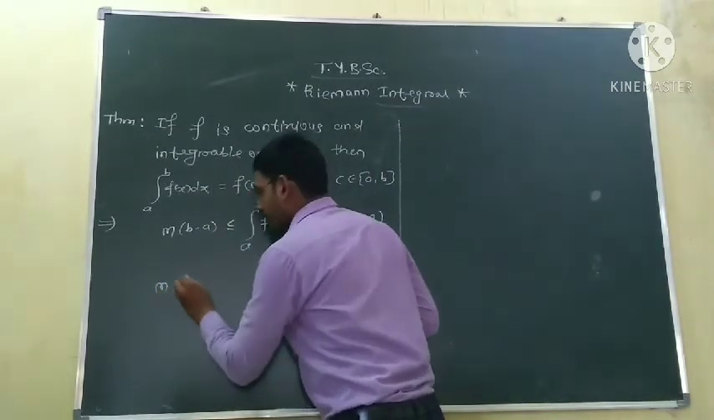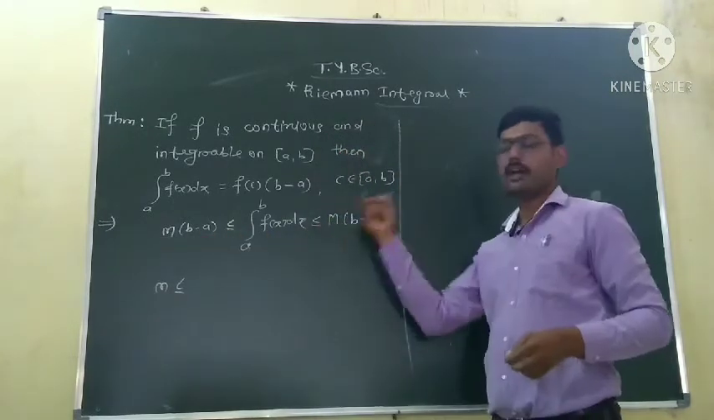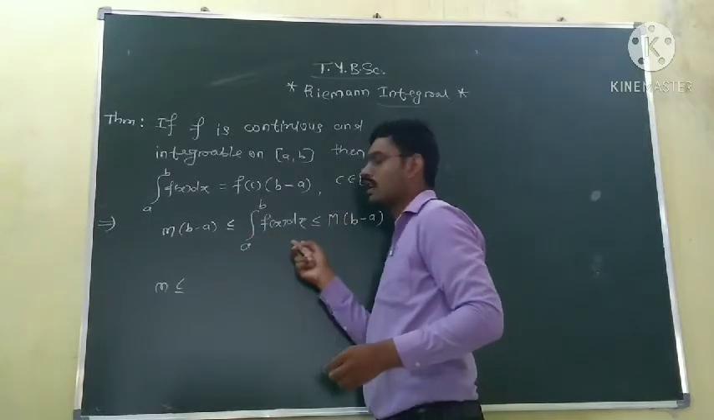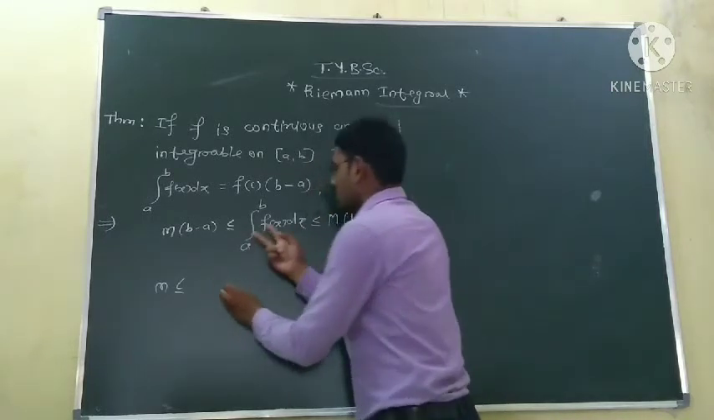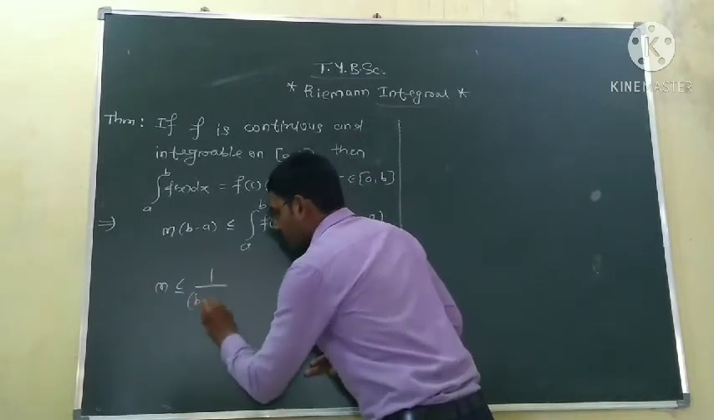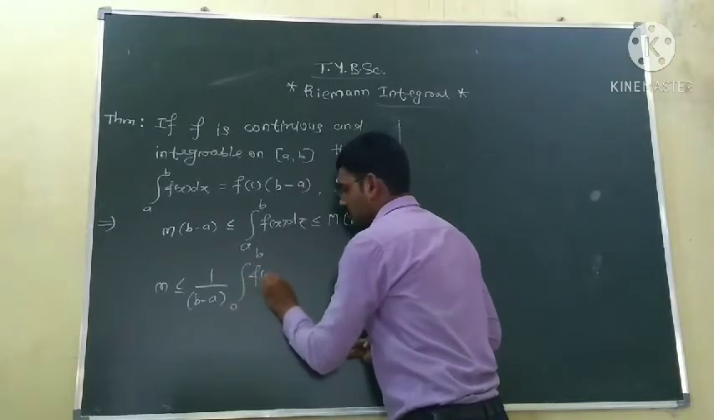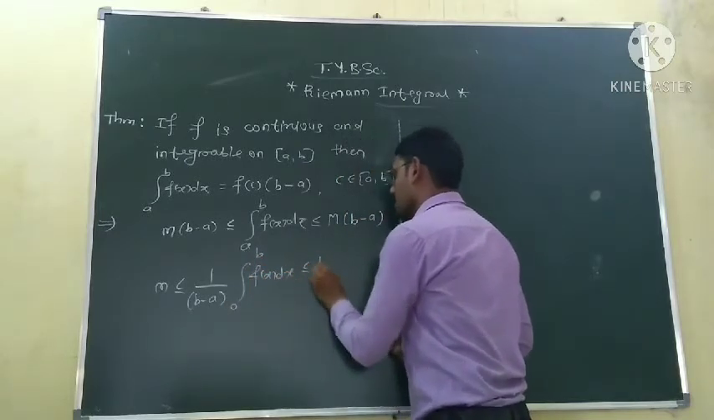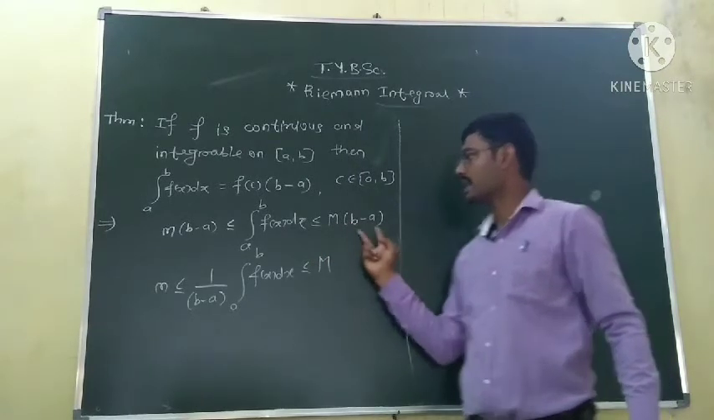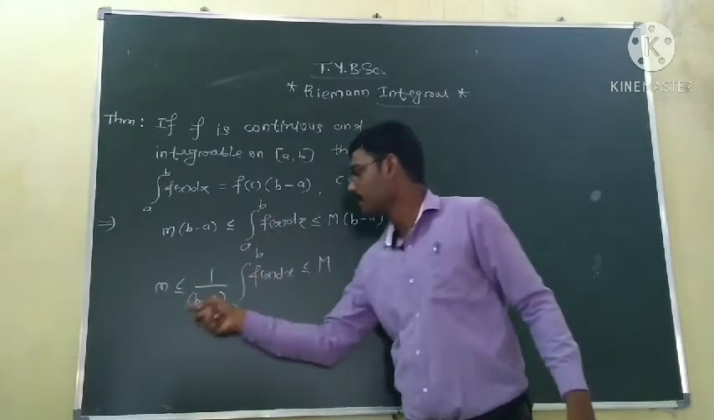So the infimum of the function is less than or equal to, we divide each term by b minus a. Here b minus a gets cancelled, and here we write 1 upon b minus a, because there is no term b minus a. So 1 upon b minus a into the integration of the function f is less than or equal to the supremum, because after division the b minus a terms get cancelled.